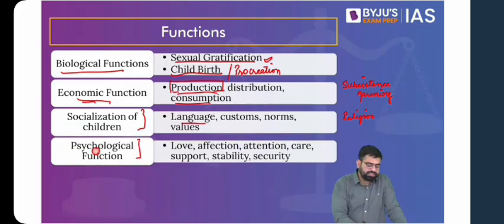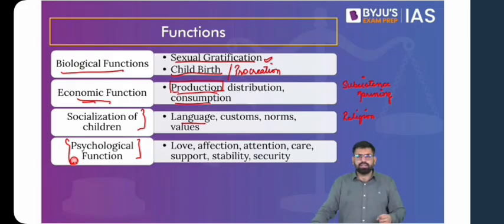Then we can think of the psychological function. Psychological function in the sense that family is the one who will give you affection, who will give you love. Family will take care of your emotional needs, because if you feel down, if you feel sad, we automatically end up calling our family. We talk to our parents, we talk to our siblings, and that's how the psychological function is taken care of.